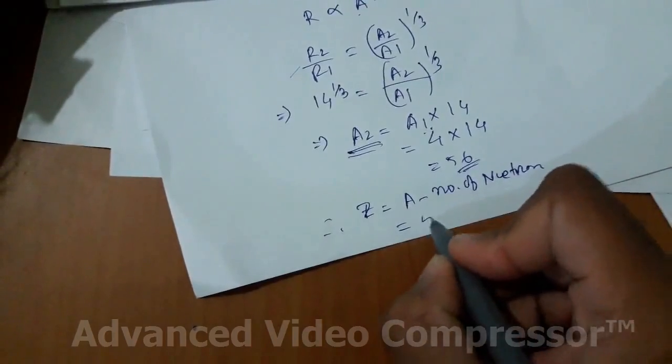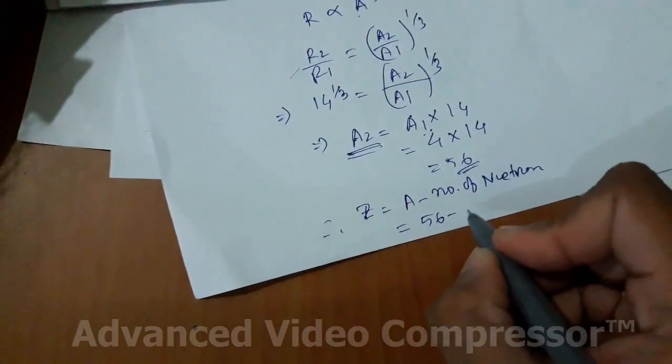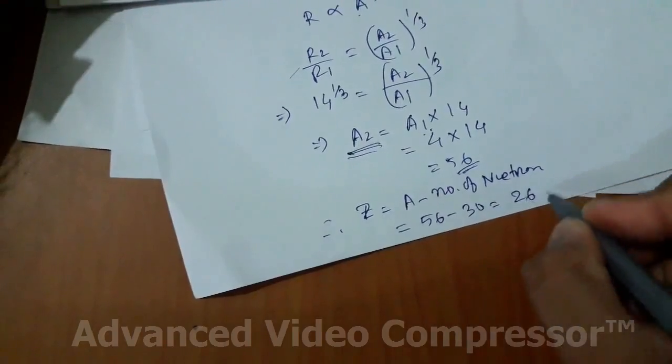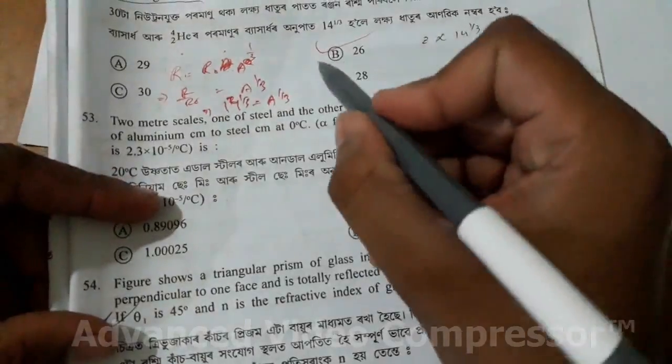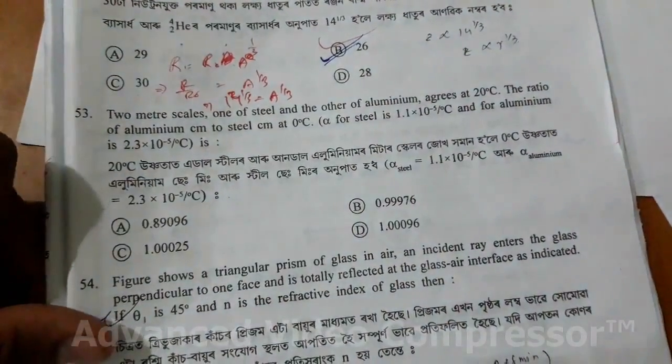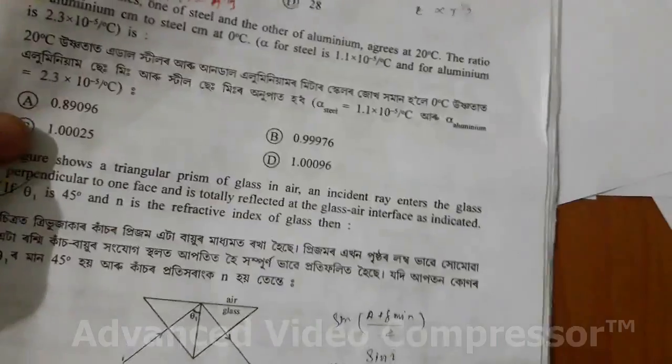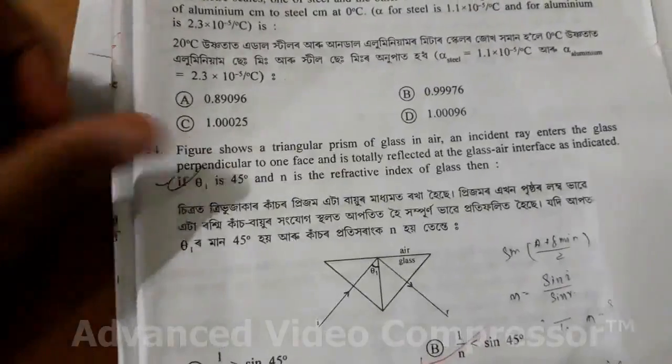So it is 56, the number of neutrons is 30, so it is just 26. So option B is correct.